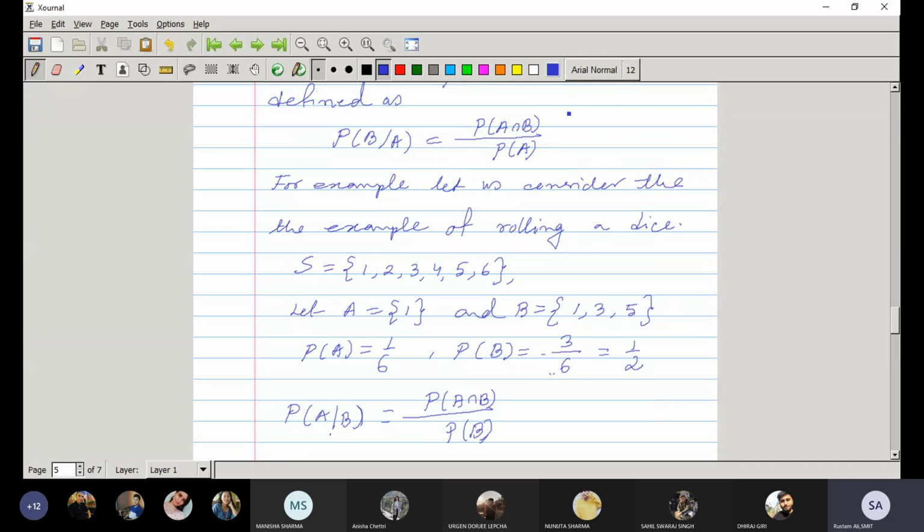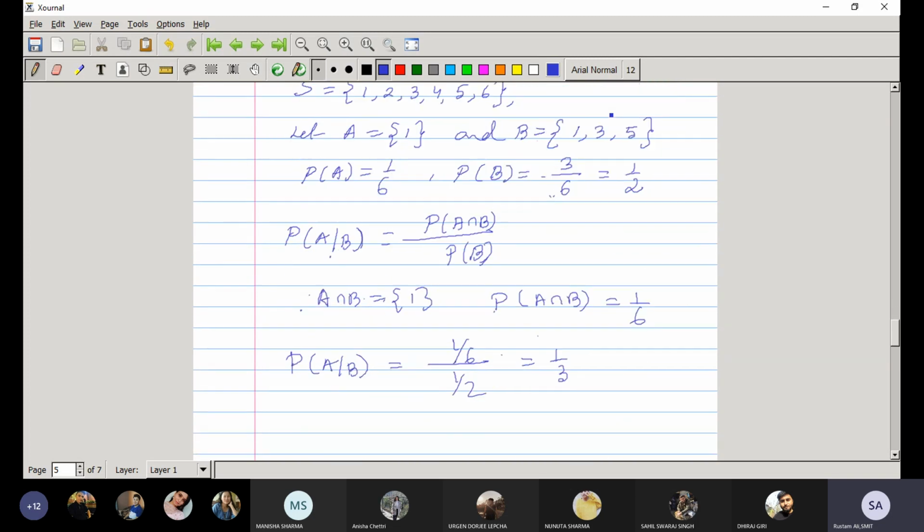Okay, so these are the definitions of conditional probability.